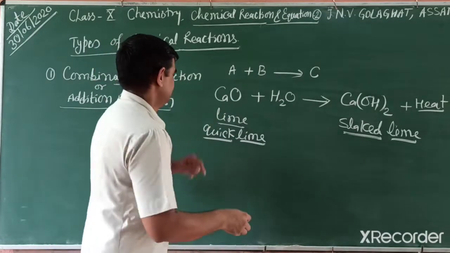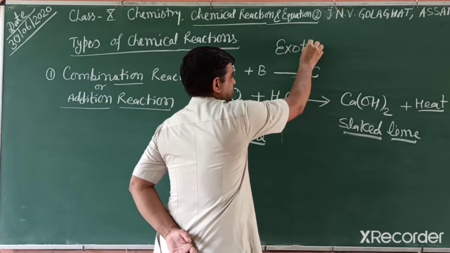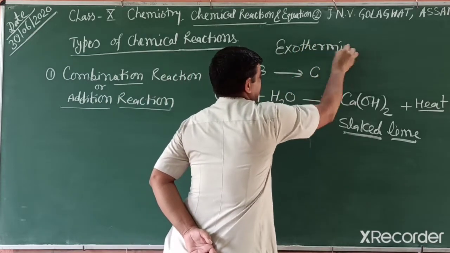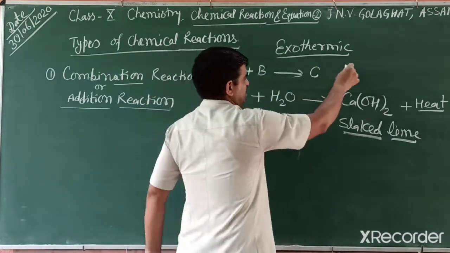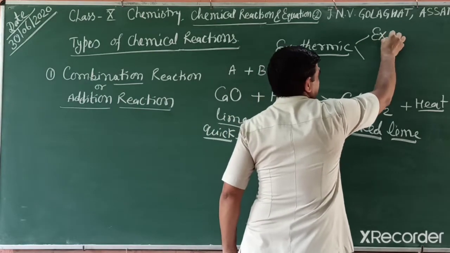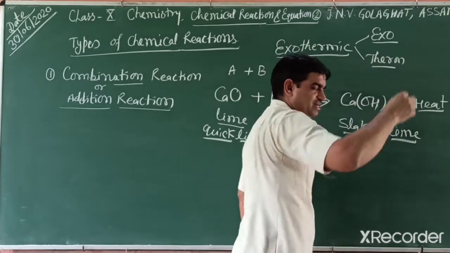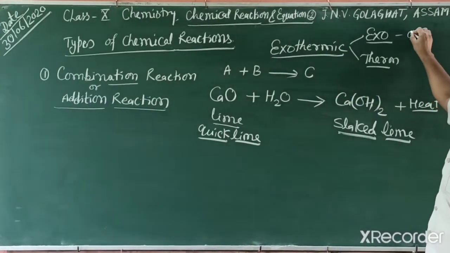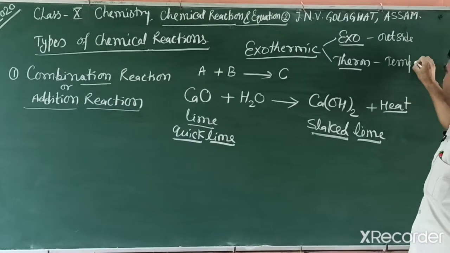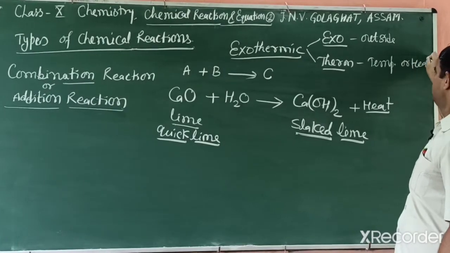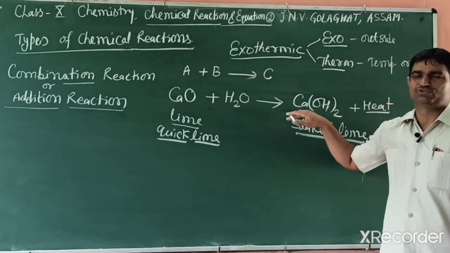Another reaction of this type is also an exothermic reaction. In that reaction, heat is released. What do you mean by exothermic? It is made of two terms, exo and therm. Exo means exit, outside, when temperature is released outside, and therm means temperature or heat. When heat or temperature is released, that reaction is exothermic. So this reaction is exothermic.